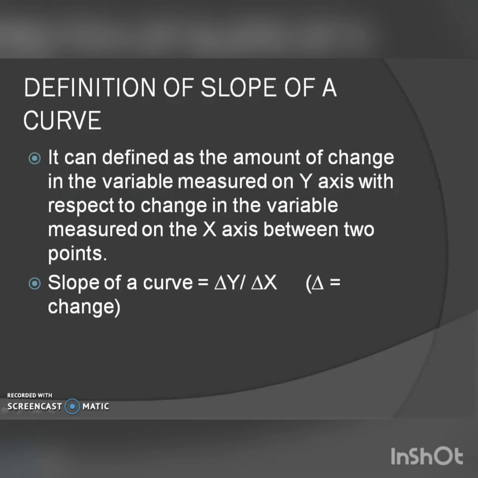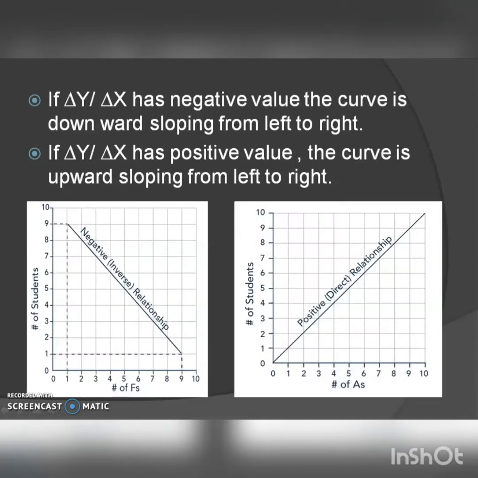The slope of a curve. Then if delta y by delta x has negative value, the curve is downward sloping from left to right. This is an example for downward sloping curve. So the relationship between y variable and x variable is negative. So the curve is downward sloping from left to right.